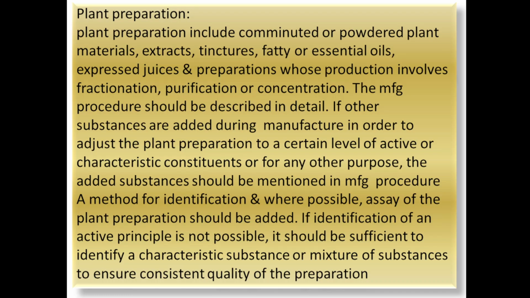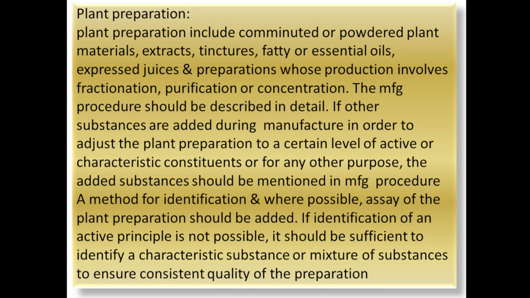Now from the crude plant material, means the plant material which is undergoing only size reduction and drying, after size reduction and drying, the powdered material is used. From that powdered material, different types of plant preparations are prepared, such as extract, tincture, fatty or essential oil, or juices are prepared, and then they are purified by fractionation, purification, concentration. These are the different methods which are used to purify it.